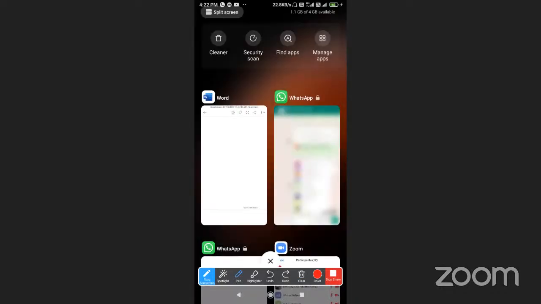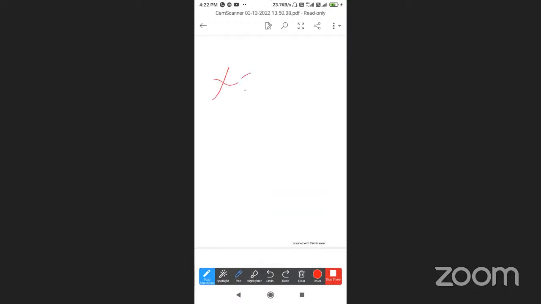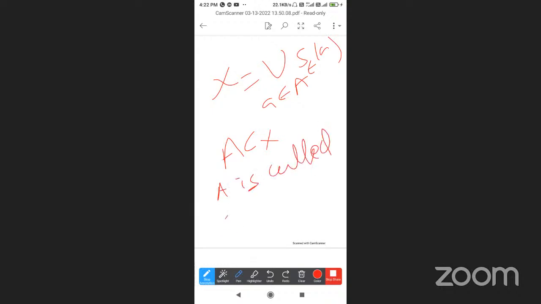X is equal to the union over small a belonging to capital A of S epsilon of a, where A is a finite subset of capital X. Then A is called an epsilon net. A metric space X having an epsilon net is said to be totally bounded.